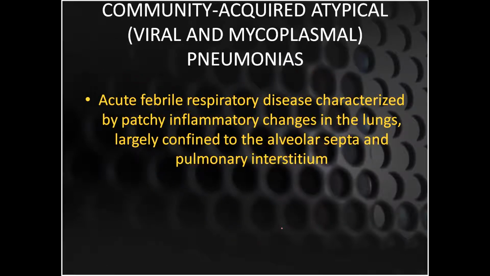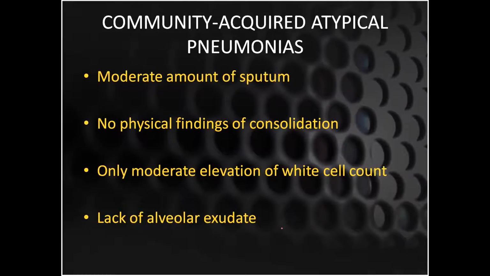So now we are going to talk about the viral and mycoplasma pneumonias, the atypical variety of the community-acquired pneumonias. These are basically acute febrile respiratory diseases characterized by patchy inflammation in the lungs, largely confined to the alveolar septa and the pulmonary interstitium. A community-acquired atypical pneumonia patient is going to present with a moderate amount of sputum, and no physical findings of consolidation can be seen, because it has a very atypical type of presentation. Only a moderate rise in white cell count will be seen, and this is very important.